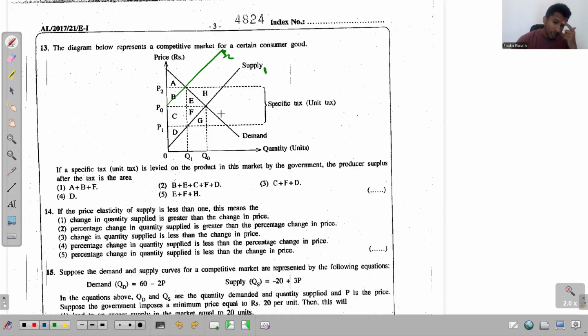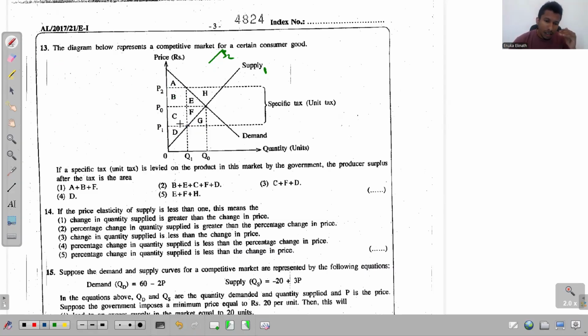See, as a result of imposing this unit tax, the market price increases to P2. But that producer has to pay this gap from P2 to P1 to the government as the tax. So it doesn't matter how much they receive from the market. Once he pays this gap to the government as the tax, the amount that the producer receives is just P1.